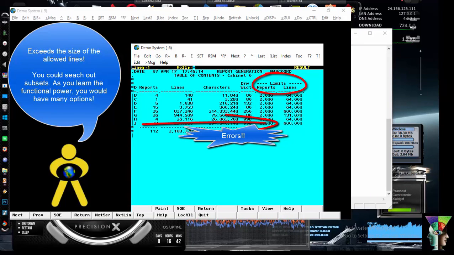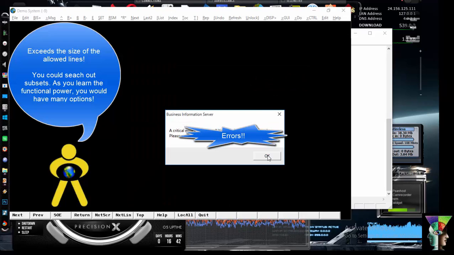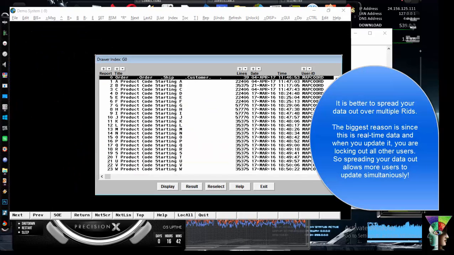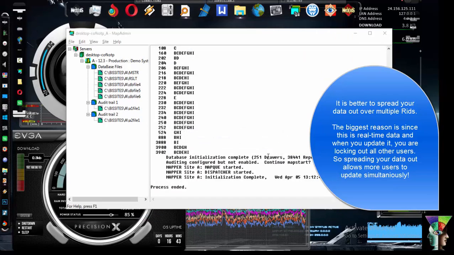There's a limitation on how big the reports can be in this drawer. I cannot create a 944,000 line report. Now I could set it up to do that, but Mapper is best when you, like we had 26 reports in the case of a database spread out more shallow. We would have all the Andersons in RID 1 for the A's and Zimmermans in 26 for the Z's. So this is saying no, we're not going to let you save that huge file.